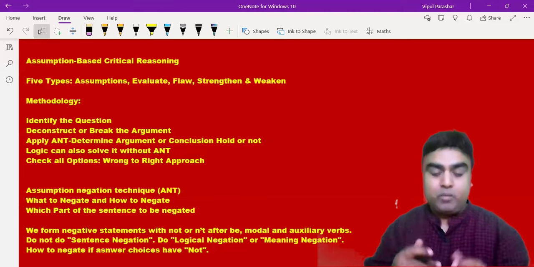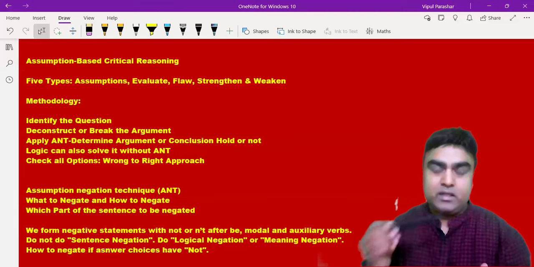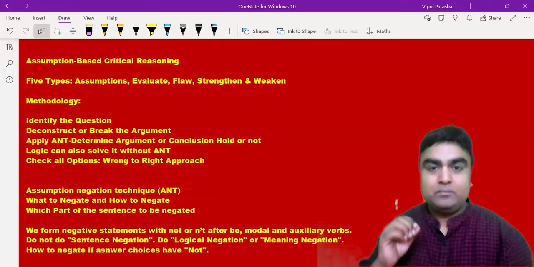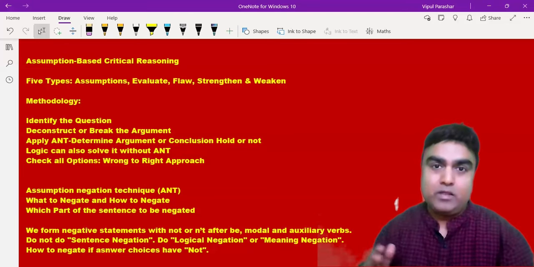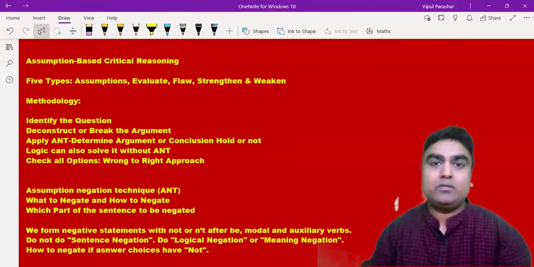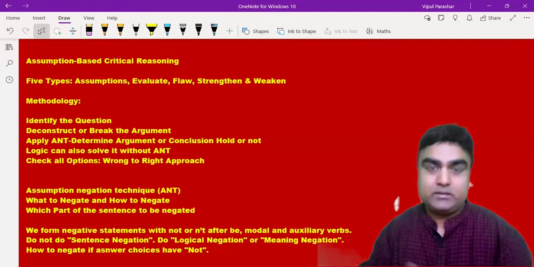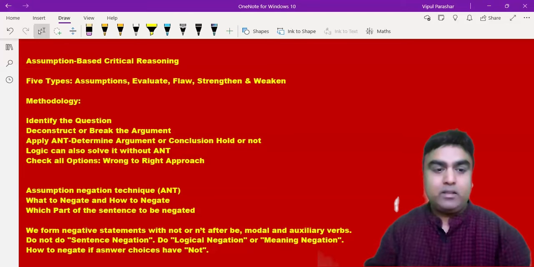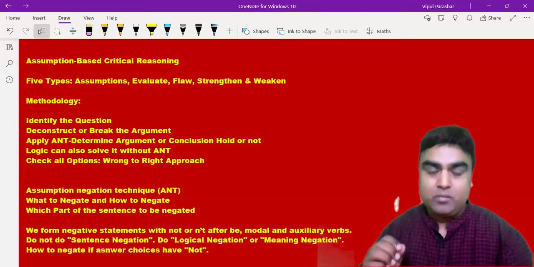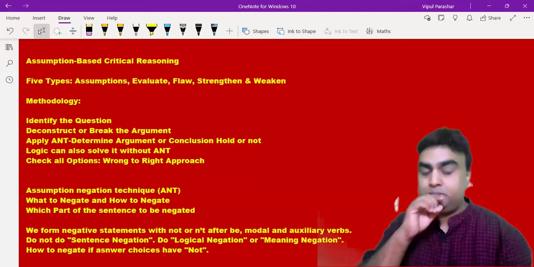But one very important thing in assumptions, as I told you, is the ANT, which we call assumption negation technique. But the problem lies elsewhere. What I've seen in all my experience, I have seen many teachers and many books talking about the negation techniques, but no one is talking about how to do a negation. So what to negate and how to negate is very important. And which part of the sentence is to be negated?